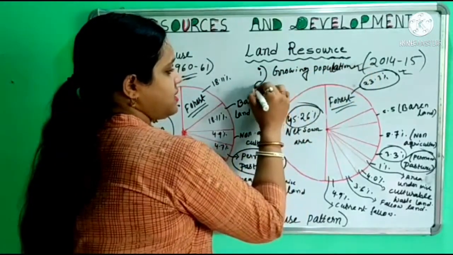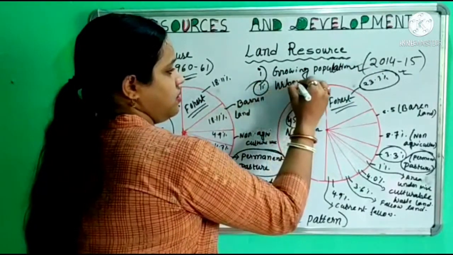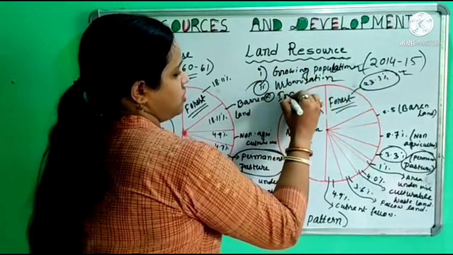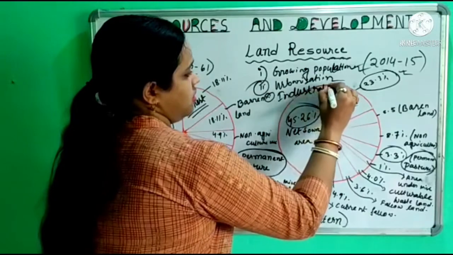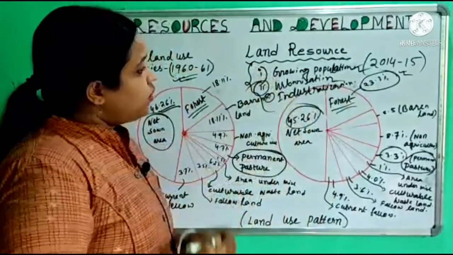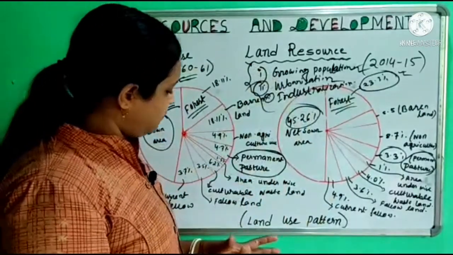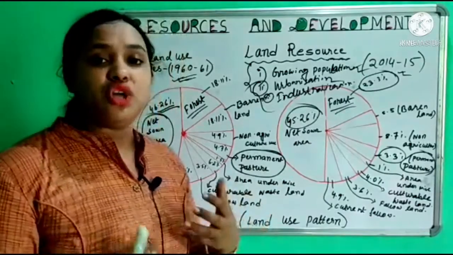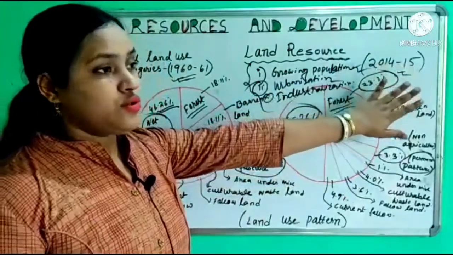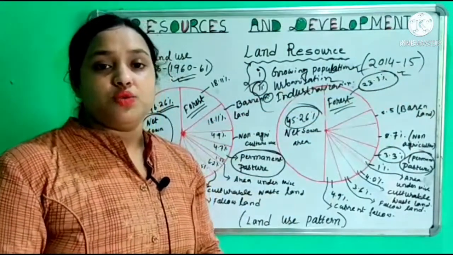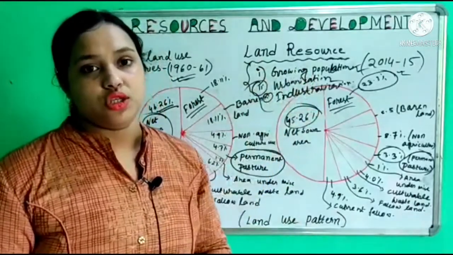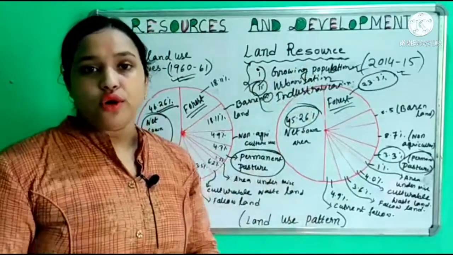The second is urbanization, and the third is industrialization. So when we find the change in land use pattern in 2014 to 15, the land use which we find today, it changed due to these 3 reasons: growing population, urbanization and industrialization. So that's all for today. Thank you.